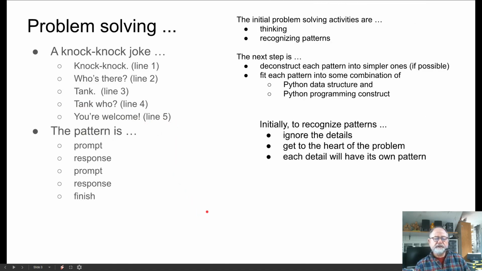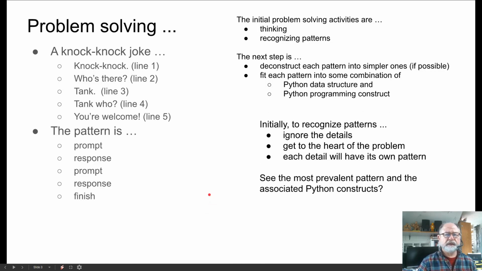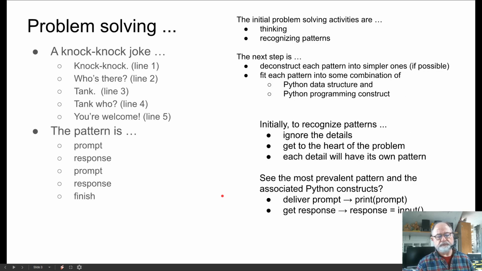So we ignore those details to get to the heart of the problem, and each detail is going to have its own pattern that we can address later after we take a look at these other patterns. So the most prevalent pattern associated with this Python construct is that we deliver a prompt and we get a response, and then we finish up.